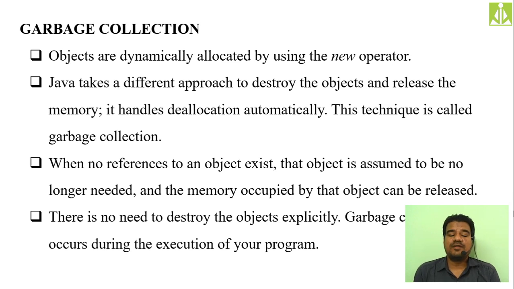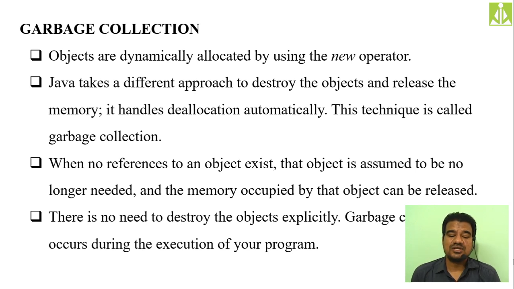When no references to an object exist, that object is assumed to be no longer needed and the memory occupied by that object can be released. So once your job of creating an object is over, and you're no longer using that object in your code, the memory allocated to that object will be released automatically.